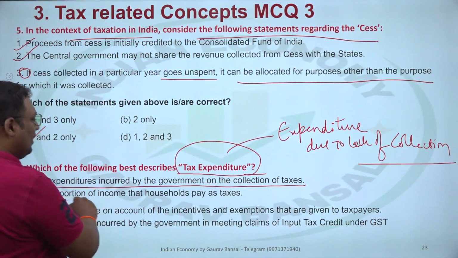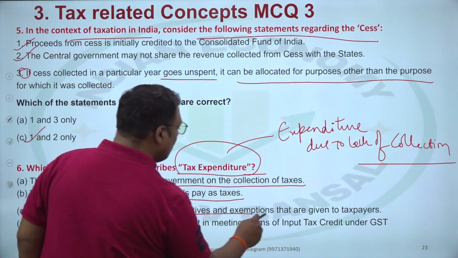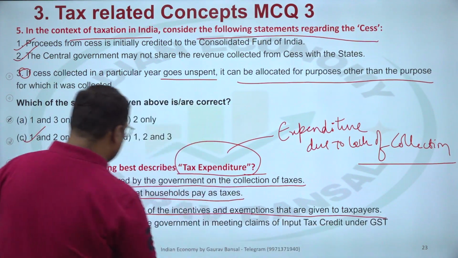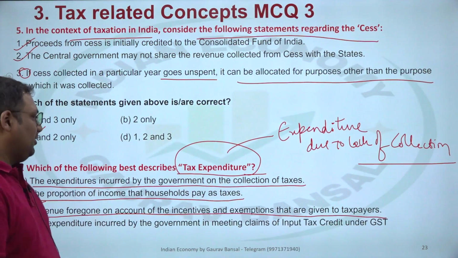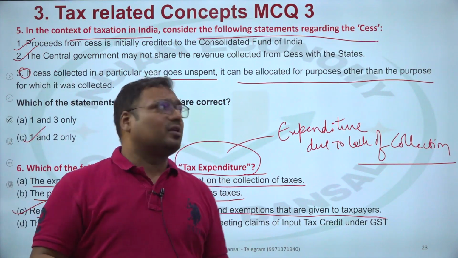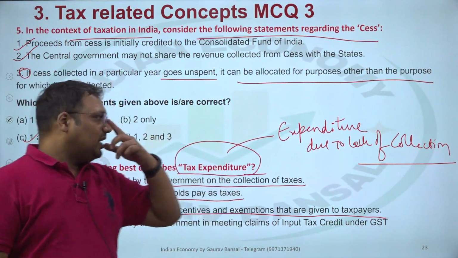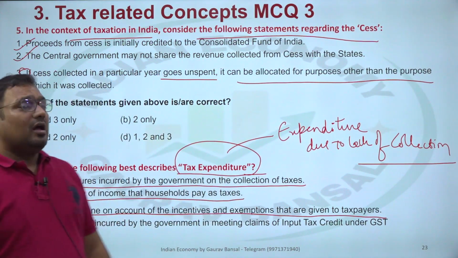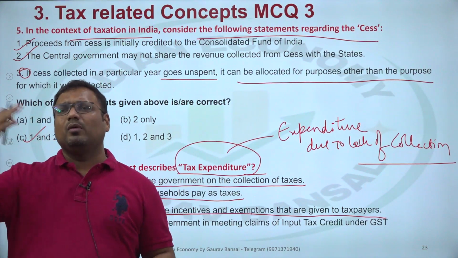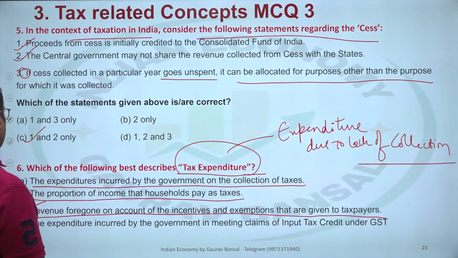The proportion of income that household pay as tax, no. Revenue foregone on account of incentive and exemption that are given to taxpayer. This is exactly the definition. Revenue foregone, revenue given up, revenue lost, lack of collection. That is tax expenditure. Advance expenditure from a possible tax, no. So C is how we define the tax expenditure.